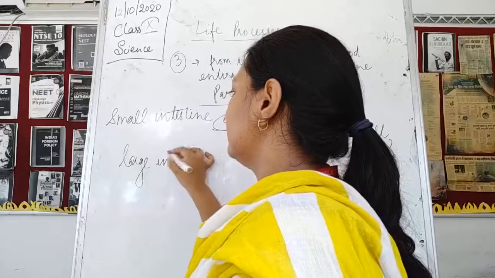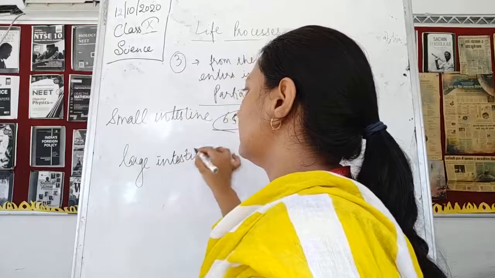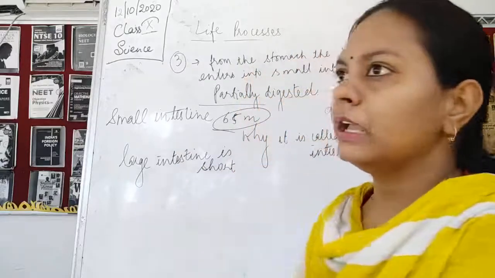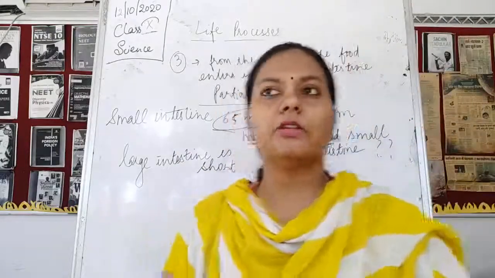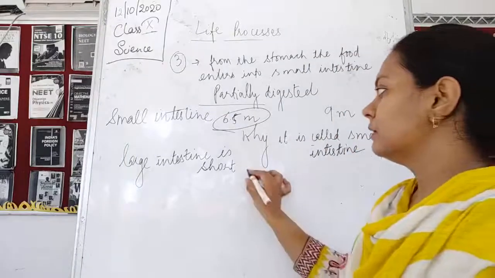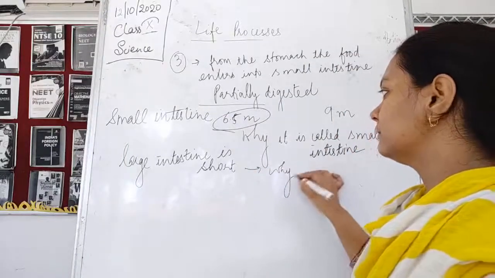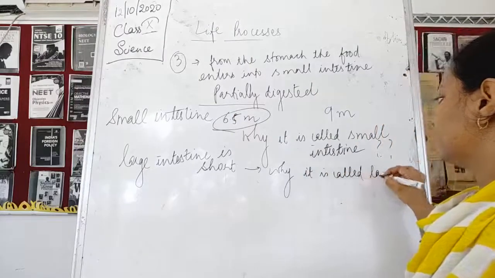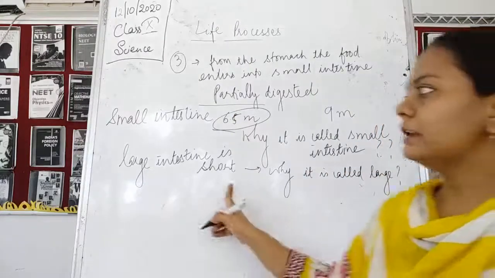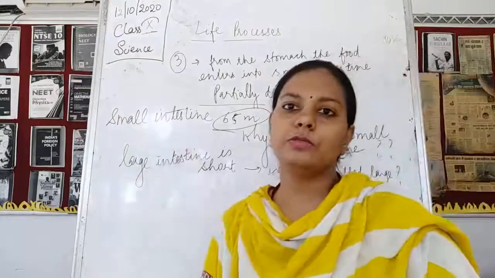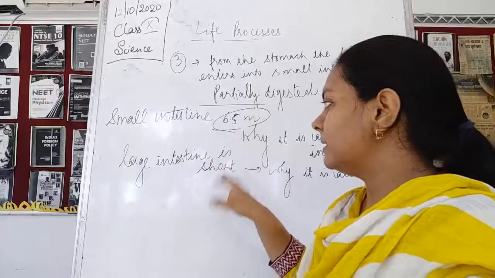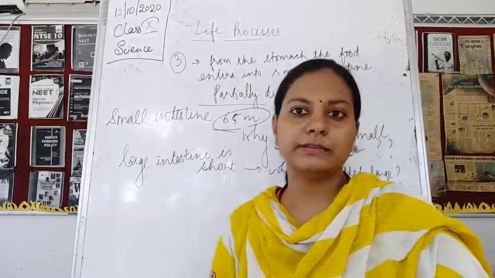The large intestine is shorter, so why is it called large? अगर ये शॉर्ट है तो स्मॉल इंटेस्टाइन को स्मॉल लार्ज क्यों नहीं बोलते हैं? क्योंकि ये तो बहुत लंबी है. But this one is short, but still it is called large intestine. What is the reason behind this?